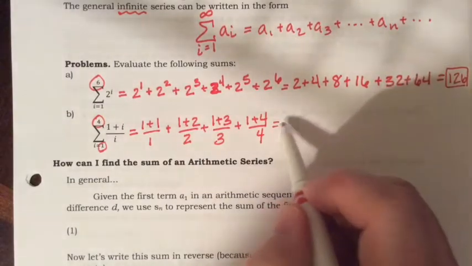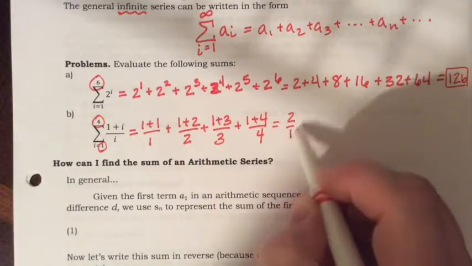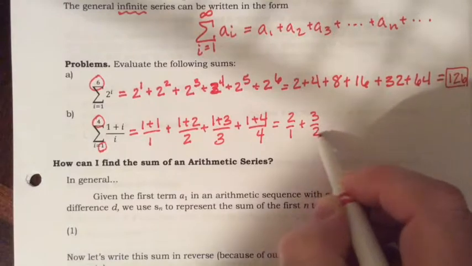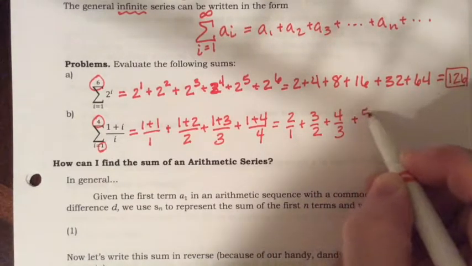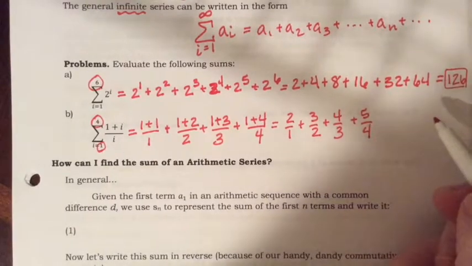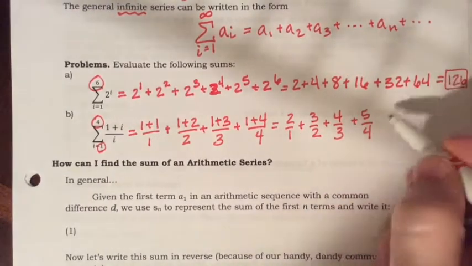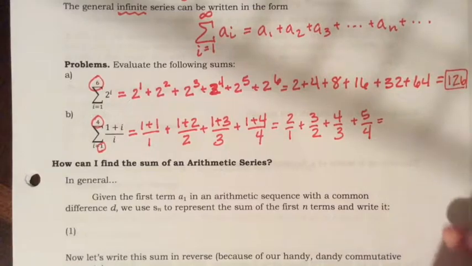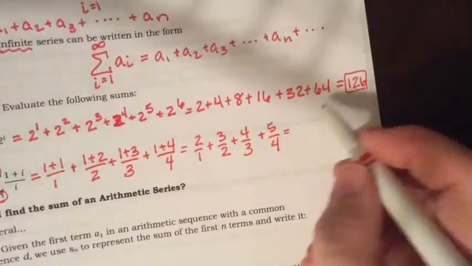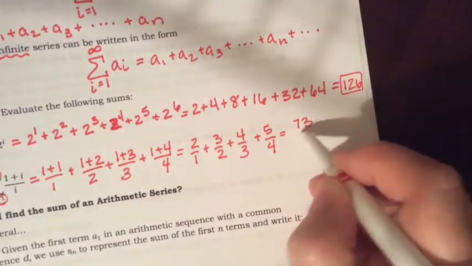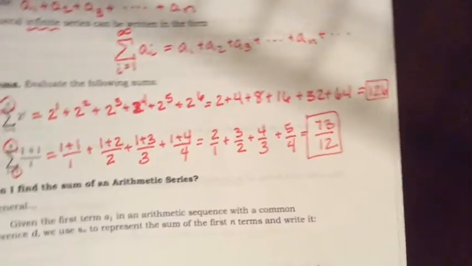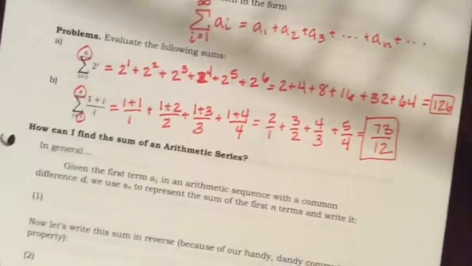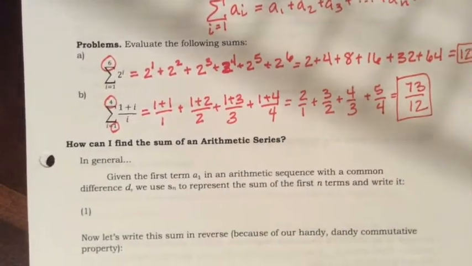So then this is the same thing as saying 2 over 1 plus 3 over 2 plus 4 over 3 plus 5 over 4. And if I got like terms and then added those up, or even just got a calculator, this would equal 73 over 12. Okay, so that's notation for series, and that's what we mean when we're talking about any kind of series.